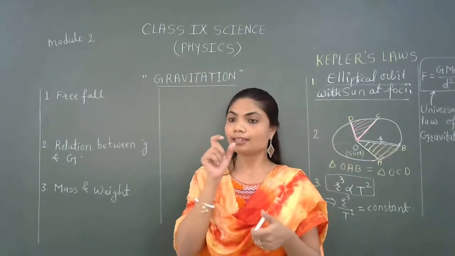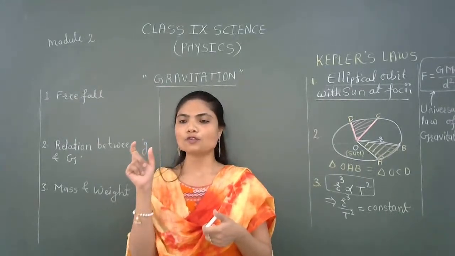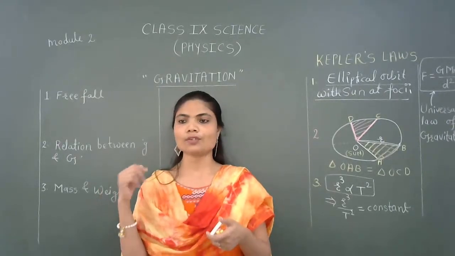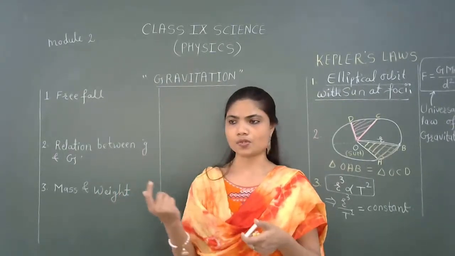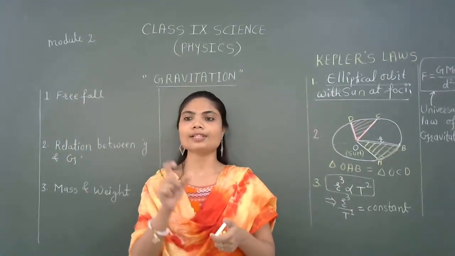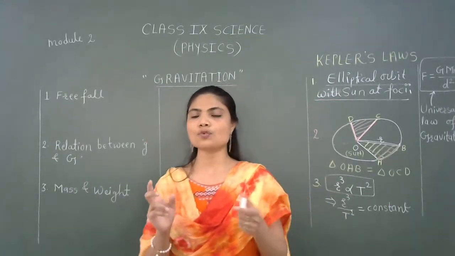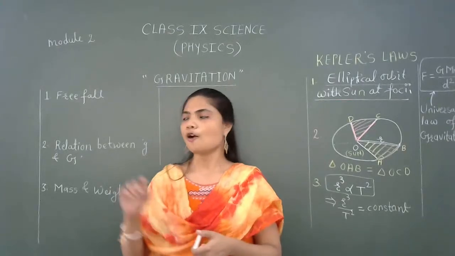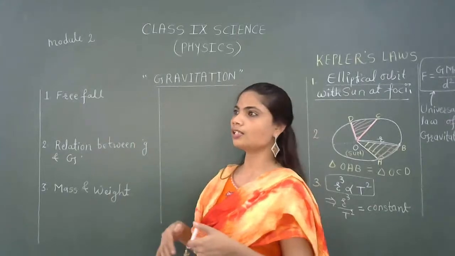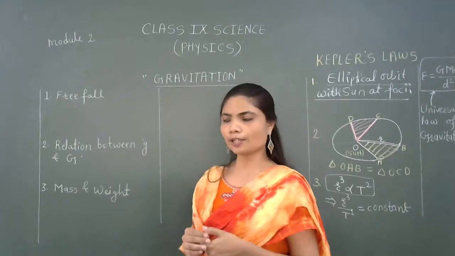And this phenomenon, when an object starts falling downward due to gravitational force alone, we are neglecting other factors like air friction or air resistance. So only the gravitational force alone. When any object falls due to the gravitational force alone, it is called free fall. What is free fall? When any object falls towards the earth under the influence of gravitational force alone, it is called free fall.